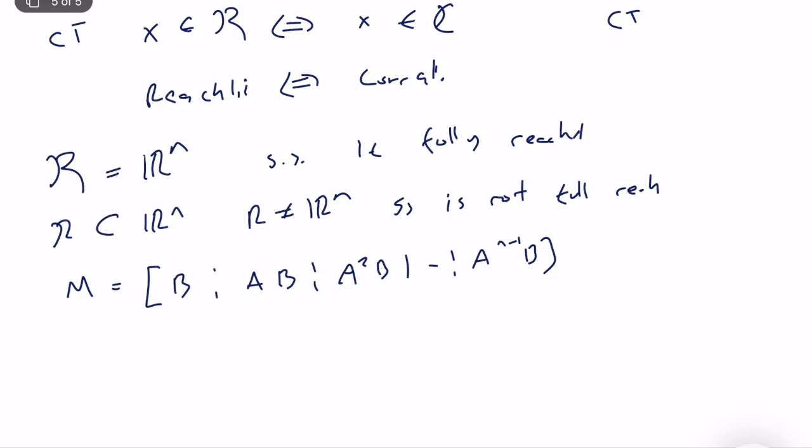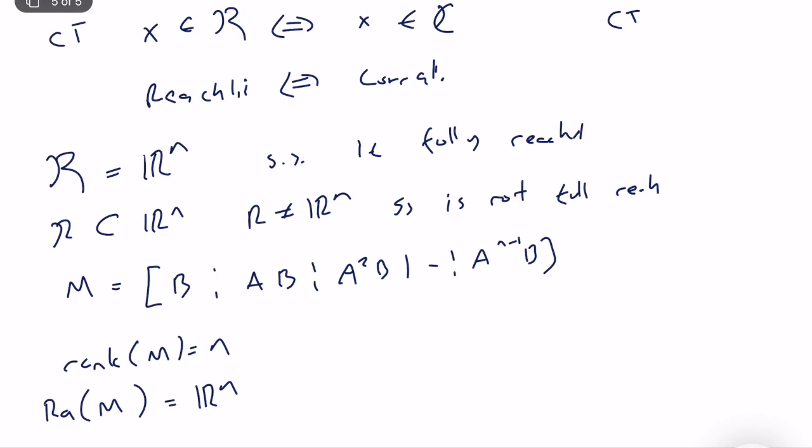It can start with A to the power n minus 1 B and go to B. So this is the reachability matrix M, and it's very fundamental, because if the rank of M is equal to n, or similarly if the range space of M is equal to Rn, the system is fully reachable.